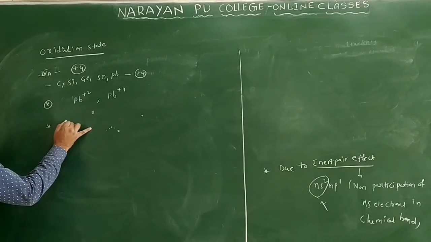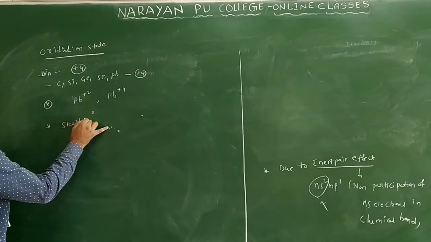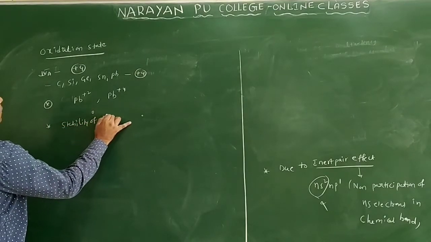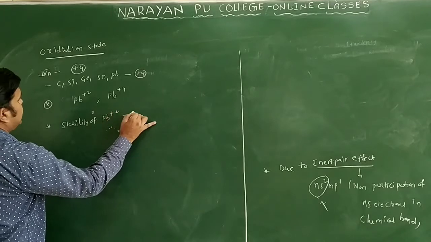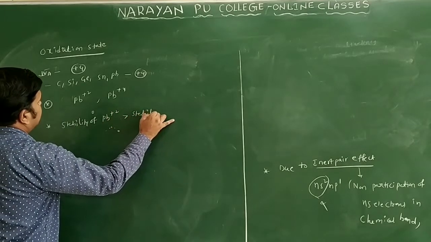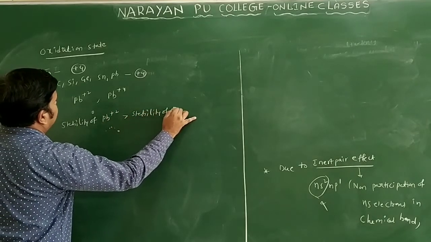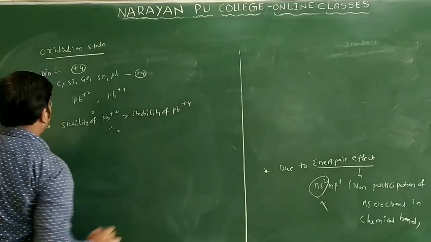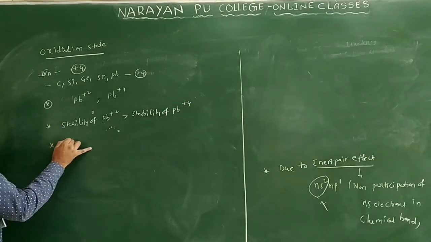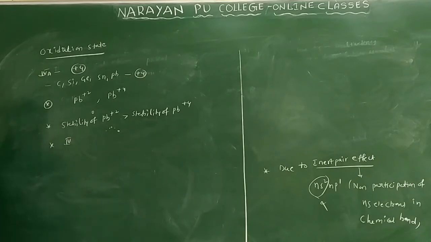I will write here: the stability of Pb+2 is greater than the stability of Pb+4. Generally +4 is the common oxidation state, but sometimes they show +2 also.